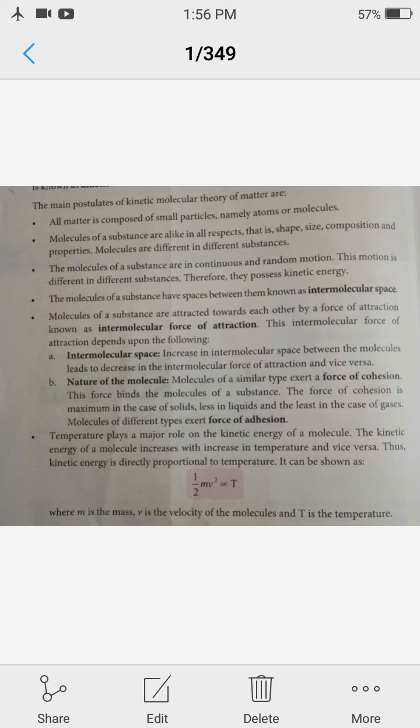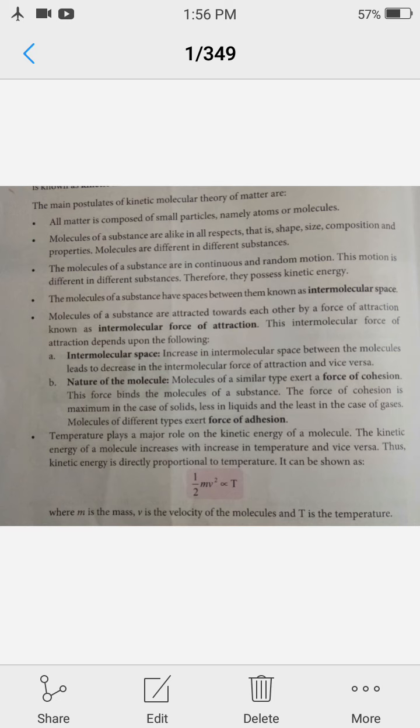Next point is the molecules of a substance have space between them known as intermolecular space. The next is molecules of a substance are attracted towards each other by a force of attraction known as intermolecular force of attraction. Students, these are of two types, force of cohesion and force of adhesion. It is also explained here in the second point. This intermolecular force of attraction depends on two factors. First is intermolecular space. If more will be the space, attraction will be less. Next is nature of the molecule.